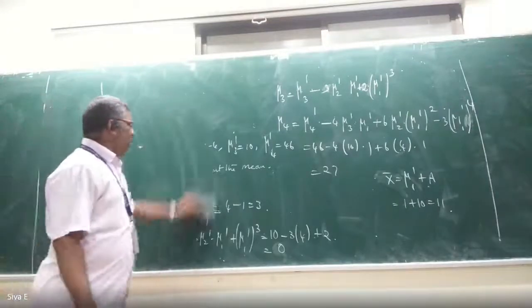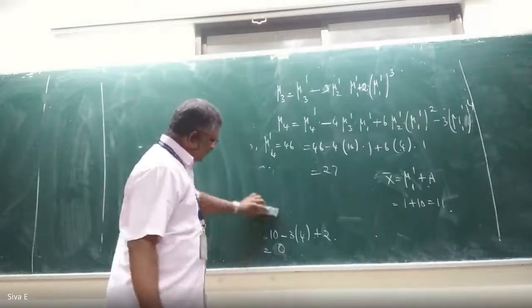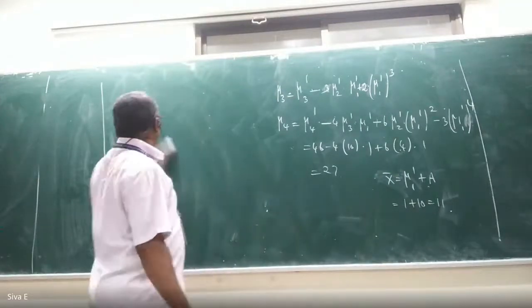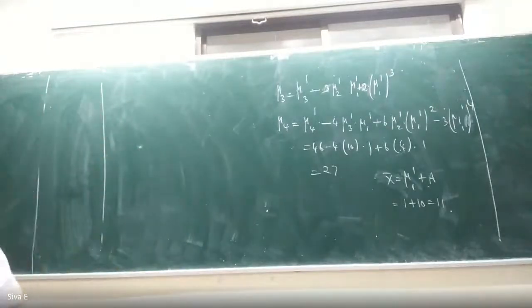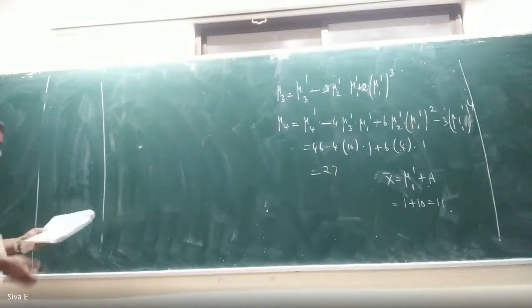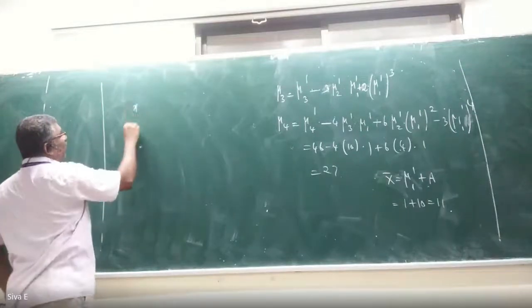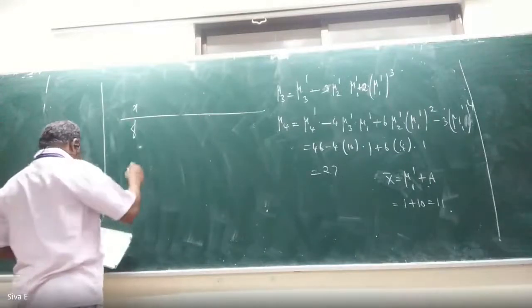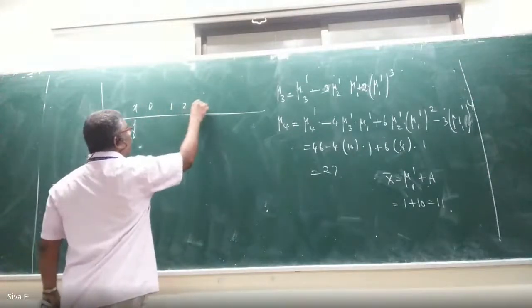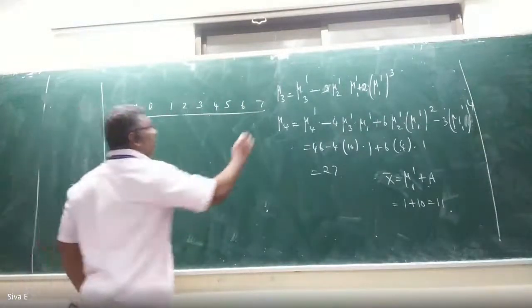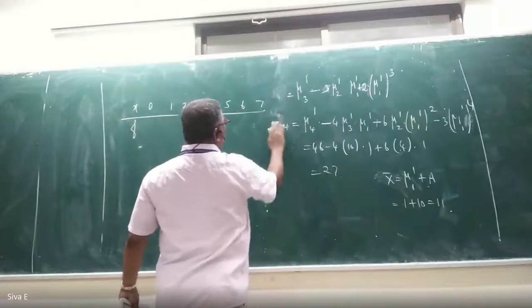Find the first 4 central moments for the following data. X values are 0, 1, 2, 3, 5, 6, 7, 8.